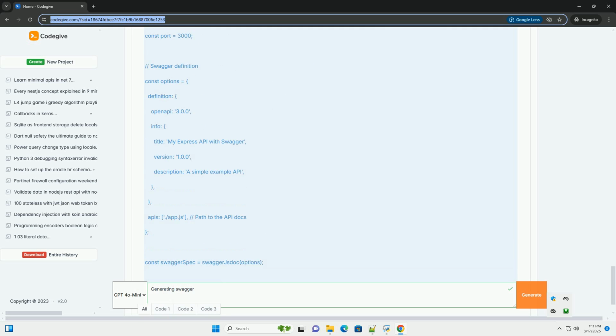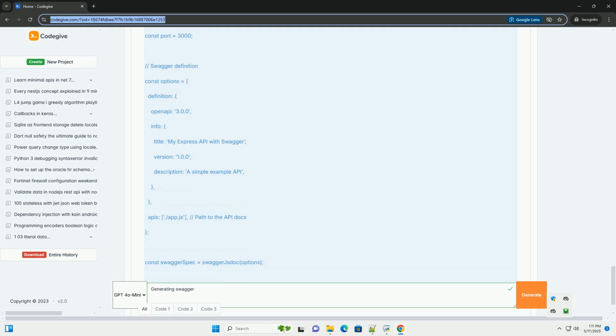1. Annotation-based generation, code first. Let's explore code first generation with popular frameworks. A. Python with Flask and Flasgger. Flask is a lightweight web framework, and Flasgger simplifies Swagger generation. Explanation. 1. Installation: pip install flasgger. 2. Import Flask and Swagger. 3. Initialize: swagger = Swagger(app) initializes the Swagger extension with your Flask app.